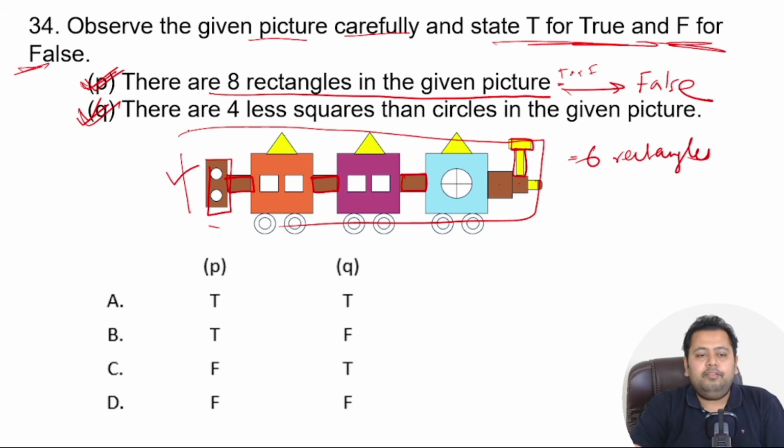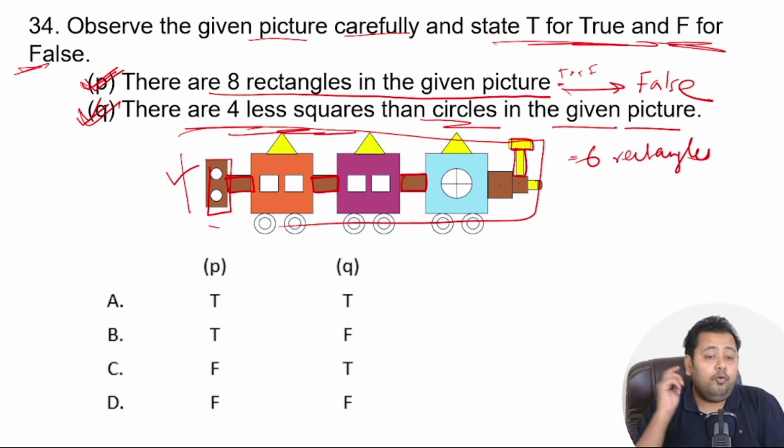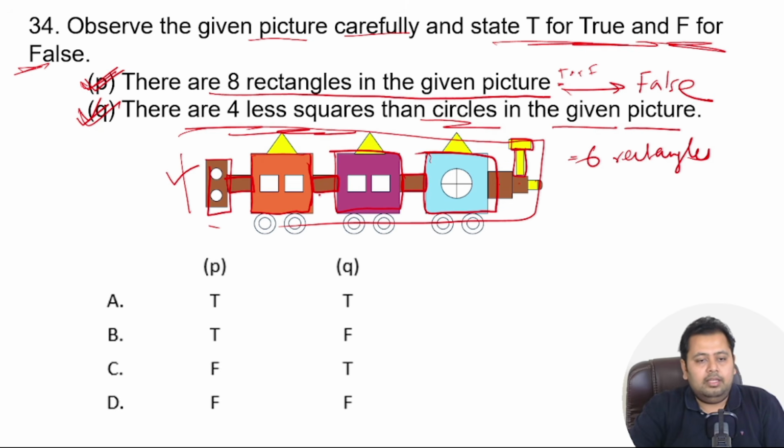Now option Q, there are 4 less squares than circles in the given picture. First we have to find out how many squares there are. So this is square number 1, the big one, correct? This big square is square number 2. This big square is square number 3. Then this is square number 4, this is square number 5, this is number 6, this is number 7. And then you have square number 8 over here, square number 9 over here, and this is square number 10.